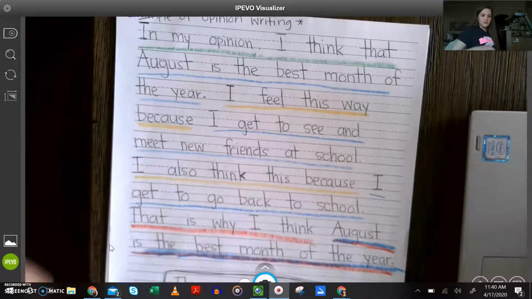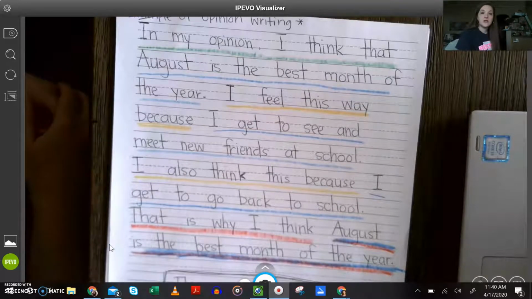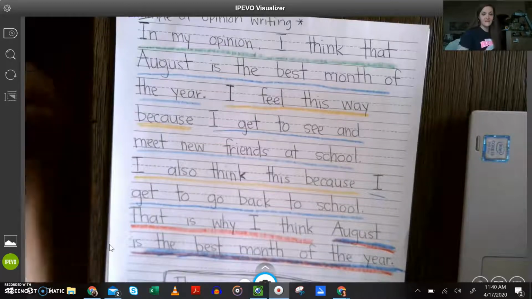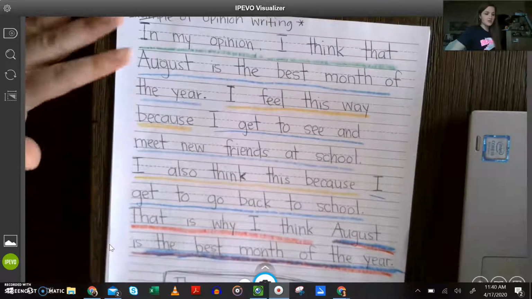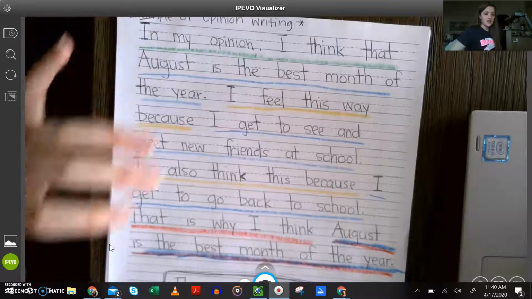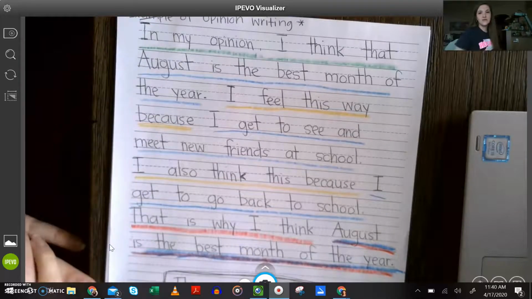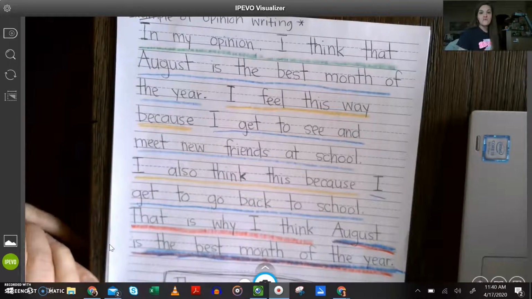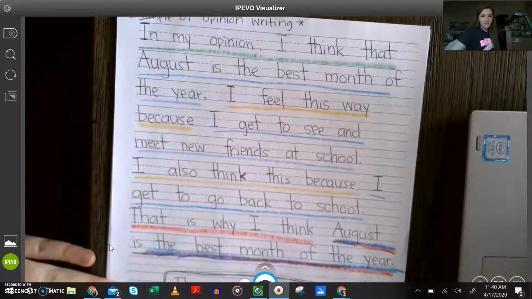Okay, so blue is showing the different places where you share your own thinking. The green, yellow, and red show where we introduce our topic, where we slow down to share our ideas, and where we stop and share our conclusion and show that we are at the end of the paragraph, okay? So those are the pieces, the green, the yellow, and the red are the pieces that we will all use for each paragraph that we are doing.